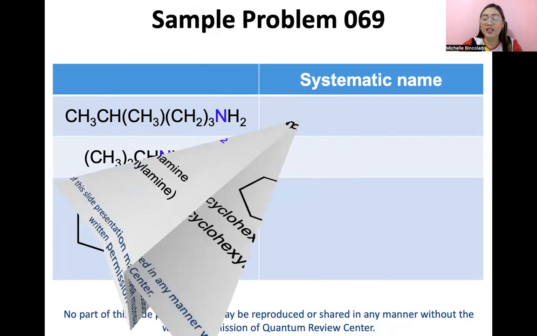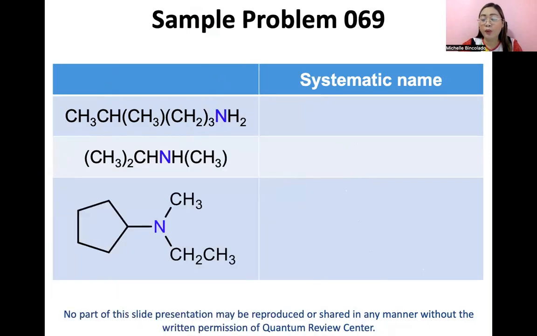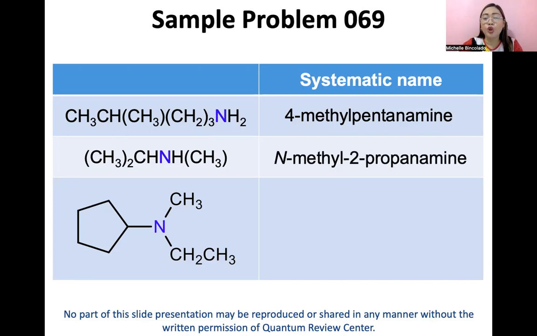Okay? As a practice, guys, sagutan natin itong sample problem number 69. So given the following amines, let's give their systematic names. Yung first one, guys, ito ay 4-methylpentanamine. Kasi condensed yan. However, if you draw this, guys, using skeletal structures, at carbon 4, there is a methyl group in parenthesis. So, 4-methylpentanamine. And then, guys, ito namang next natin na amine, secondary amine naman to. The name is N-methyl 2-propanamine.